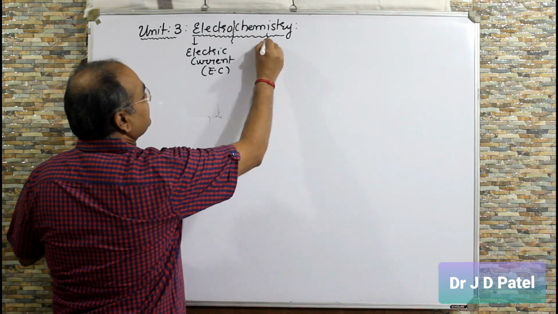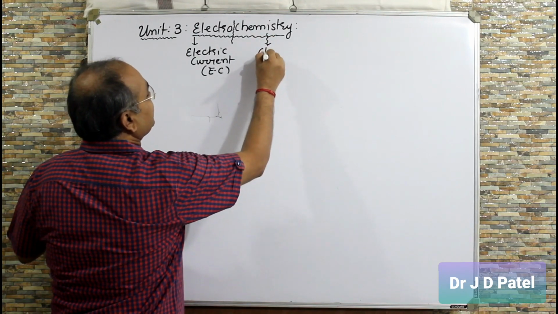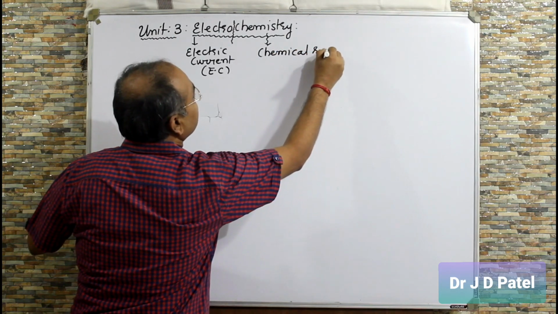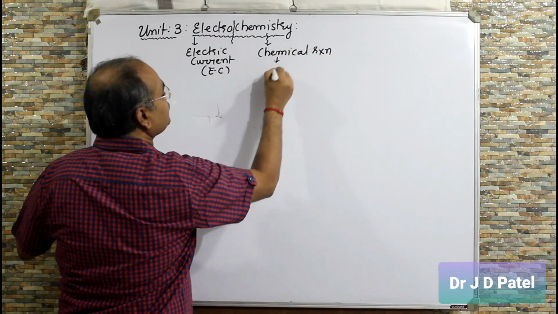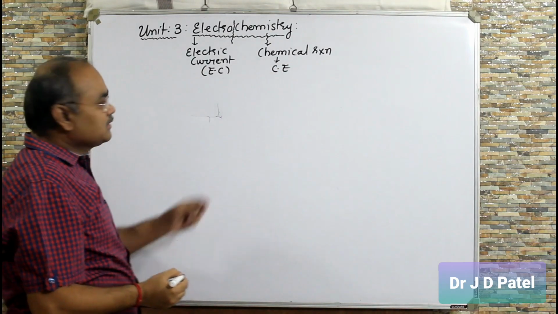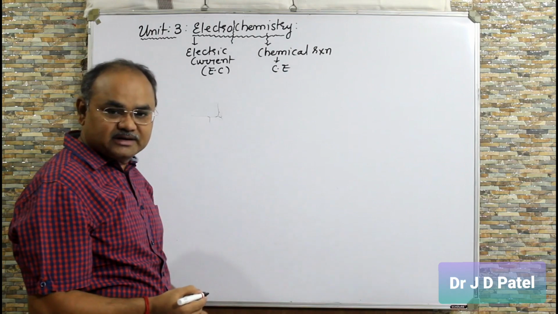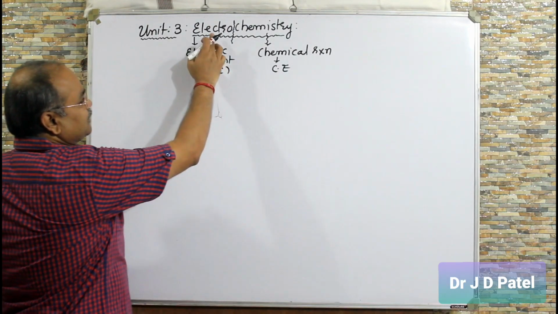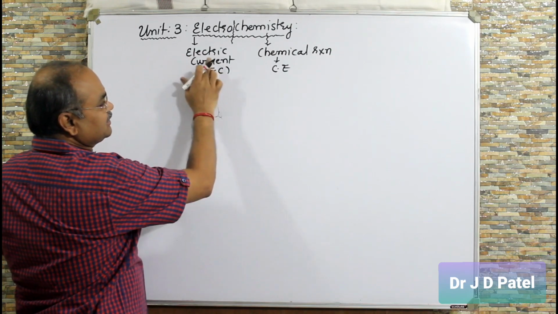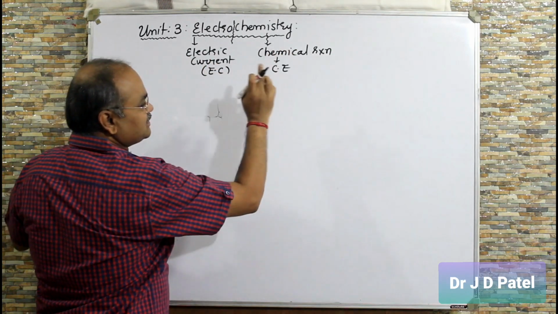And chemistry is related to chemical reactions, where it will produce chemical energy. In short, I have written CE, chemical energy. So, electrochemistry is a study of production of electric current by the chemical energy.